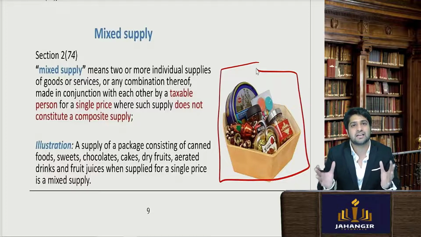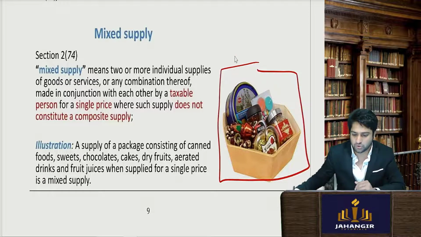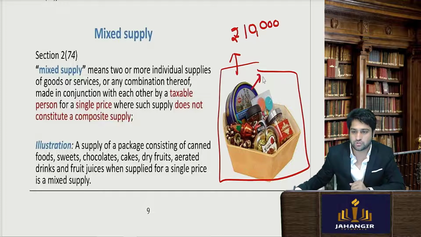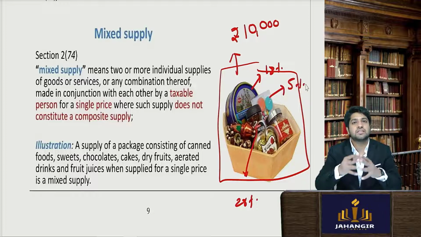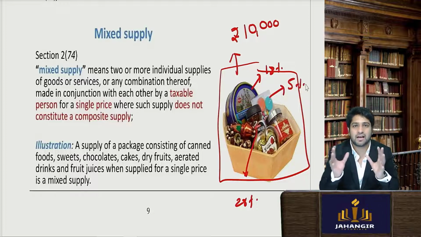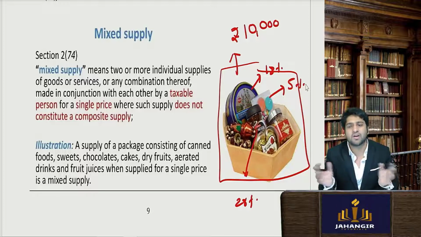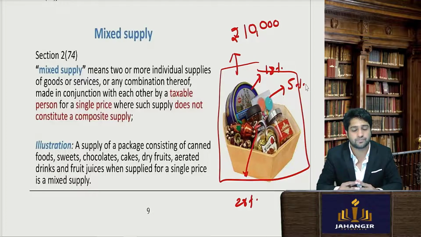Now this basket has been clubbed and is being sold for a price of rupees 10,000. Different rates apply to this box of chocolate, let's say 18%, to this coffee, let's say 28%, and this other kind of goods at 5%. Since it is all combined and, I could say, artificially clubbed, because they are not interdependent at all and can be sold loosely in the market.